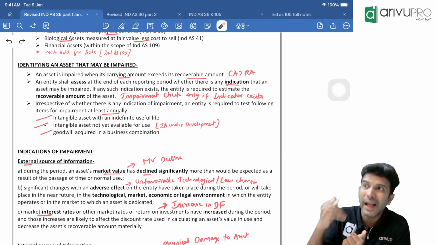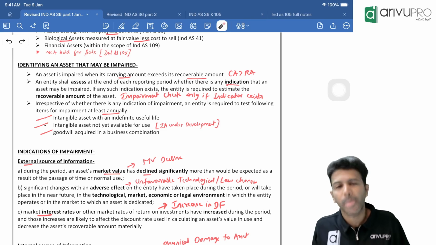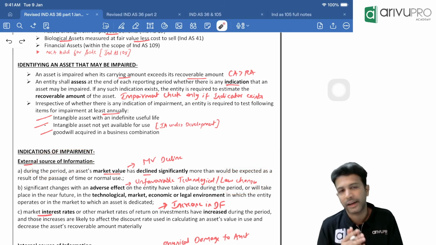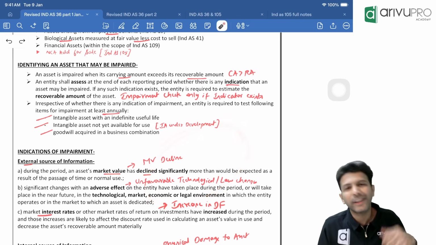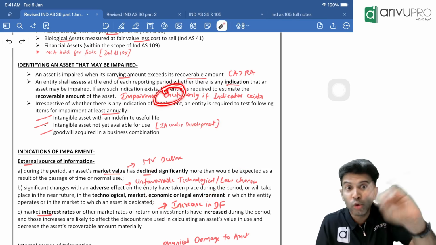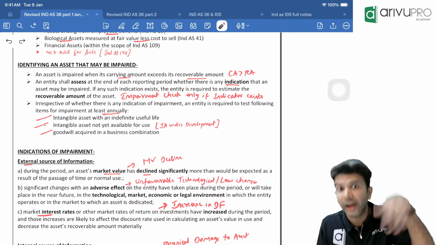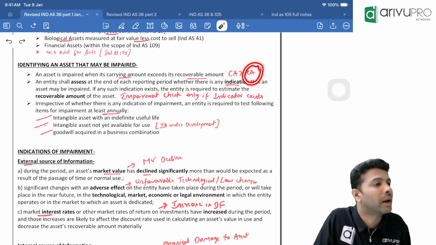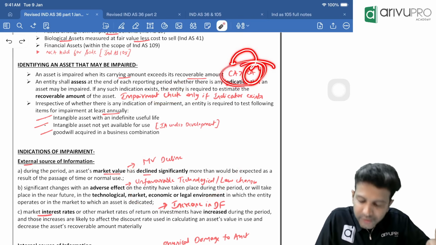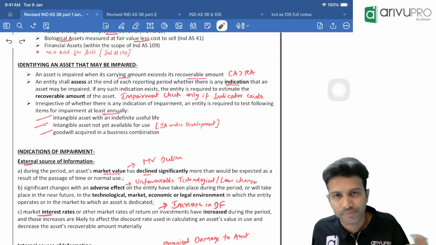So if a government bans you from using a particular asset or restricts you from using the asset fully, all that is an unfavorable law change, which is considered an external impairment indicator. So when all this comes, you need to do an impairment check. Sir, I'm using the words do an impairment check. I'm not asking you to book an impairment loss. When these indicators come, you only do the check. And how do you check? By finding the recoverable amount and then comparing it with the carrying amount. And if the carrying amount is greater than the recoverable amount, then only you will book an impairment loss. Got it?